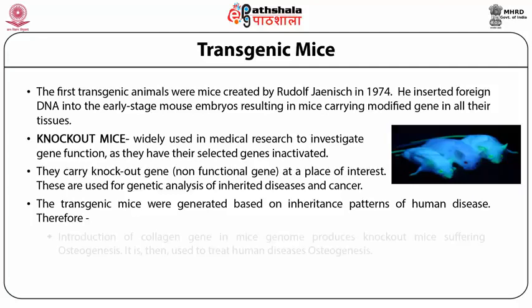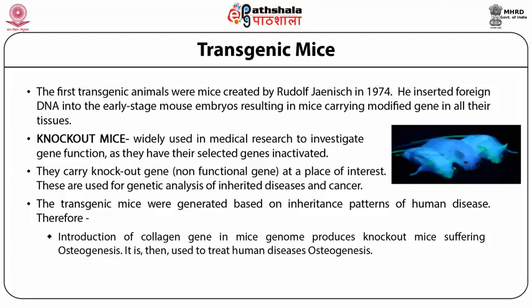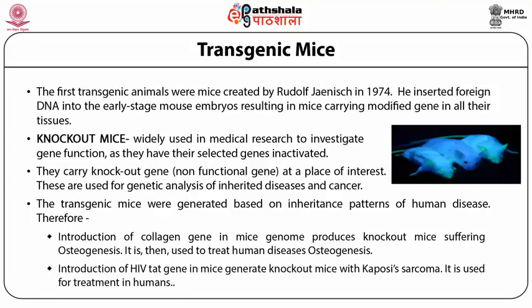Therefore, they can be used for the introduction of a collagen gene in mice, which can produce knockout mice suffering from osteogenesis, which can be used for the treatment of the disease osteogenesis. When we introduce the HIV TAT gene in mice, which is basically a knockout mouse, that can be used for the treatment of Kaposi sarcoma.